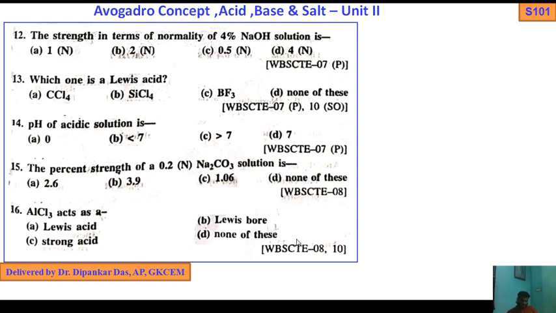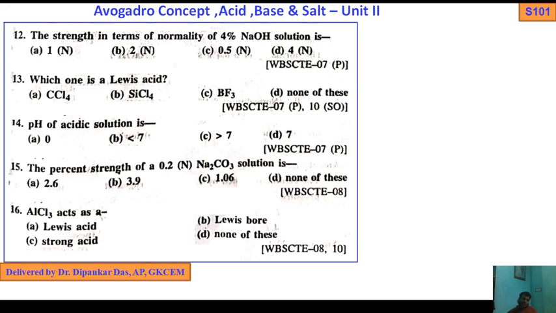AlCl3 acts as a what? In which group is Al present? Boron group. That's why I told you, although the periodic table is not included in your syllabus, which has atomic structure, chemical bond, Avogadro number, acid base, redox, and chemical equilibrium, you still have to remember the position of elements, atomic number, electronic configuration, and some basic properties in the modern periodic table. So boron, group 13: boron, aluminium, gallium, indium, thallium, p block elements, then carbon, nitrogen, phosphorus, arsenic, antimony.